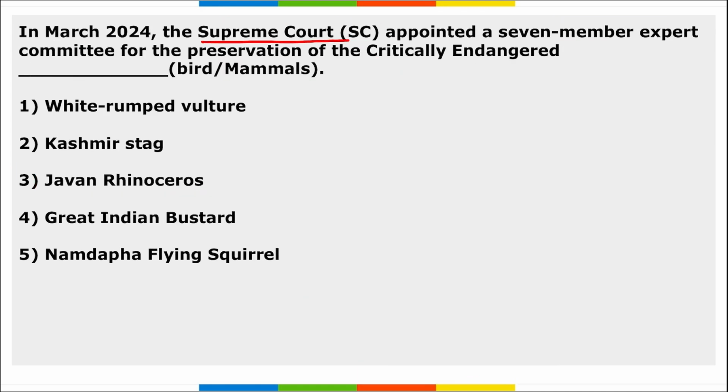Third, the Supreme Court appointed a 7-member expert committee for the preservation of the critically endangered Dash. So the Supreme Court appointed a 7-member committee for the preservation of the critically endangered Great Indian Bustard.